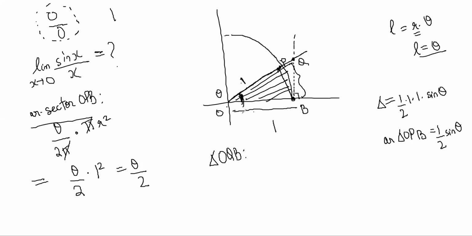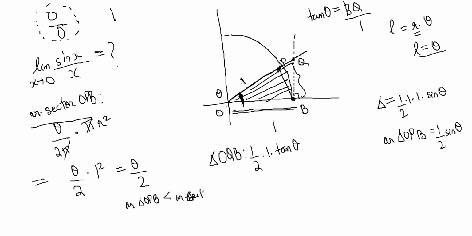So I know the base already, which is 1. Area is half into base into height. So what will this height be? Tan theta is equal to perpendicular by base, which is 1. So BQ is equal to tan theta. So half base into height for this triangle is half tan theta. So can you say a simple relation, that area of triangle OPB will be less than area of sector OPB will